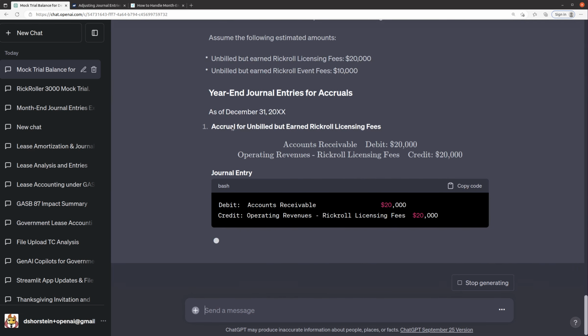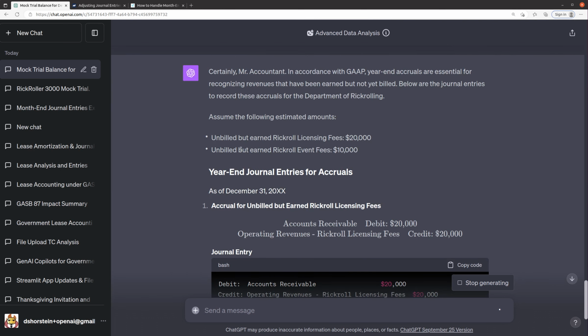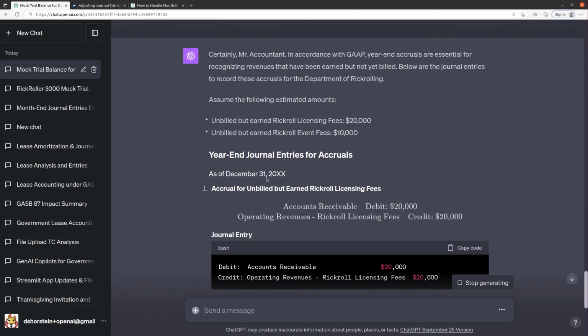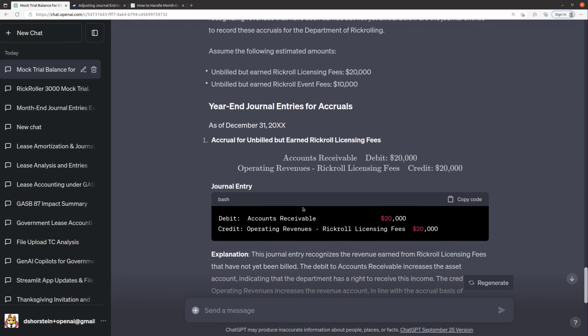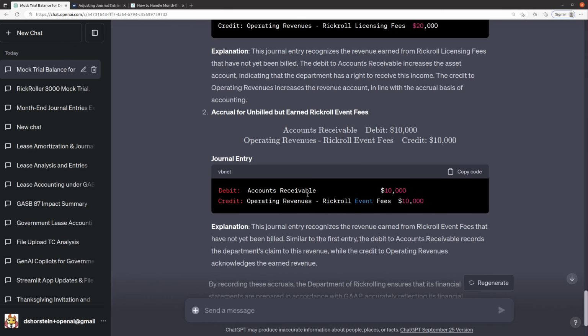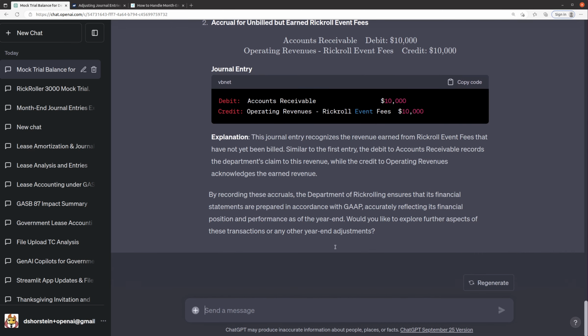Okay, so let's see what it says. Below are the journal entries. We are assuming that there are unbilled and earned license fees of $20,000 and unbilled but earned Rickroll event fees of $10,000. So as of the end of the year, we're going to do a debit to accounts receivable and a credit to operating revenues. That makes sense. Cool. Looks like it did a pretty good job of doing the accounting.